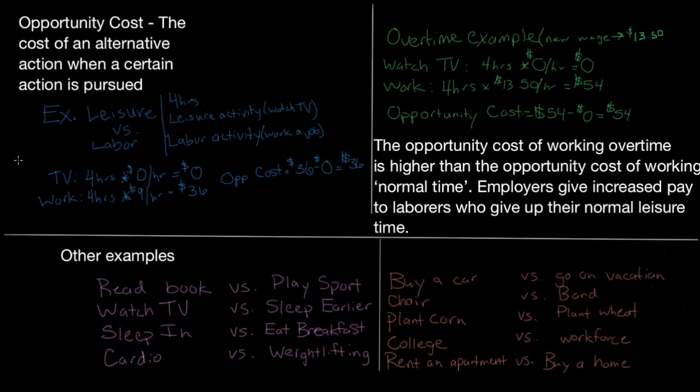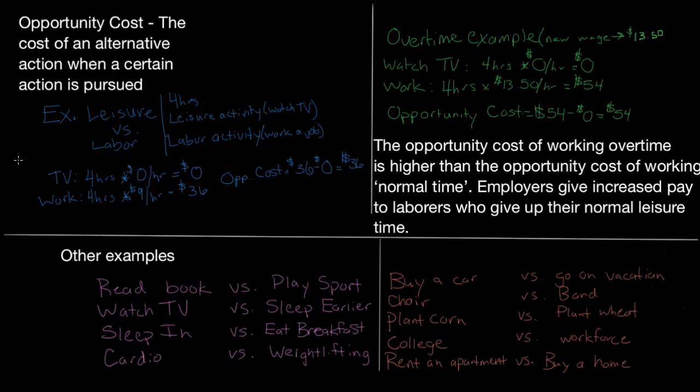First, let's get into the definition of what an opportunity cost is. Opportunity cost is the cost of an alternative action when a certain action is pursued. So I've come up with an example here so we can measure the cost of the alternative action in terms of dollars. The example we're going to use is you can either do a leisure activity, such as watching TV, or you can do a labor activity such as working a job.